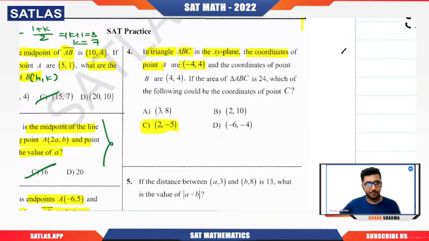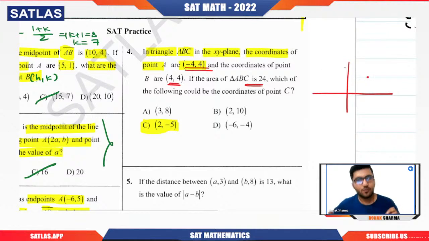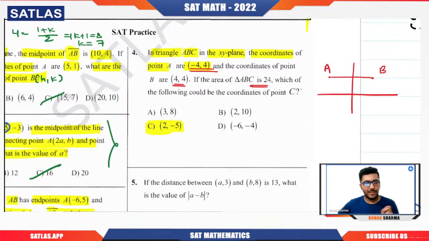They're saying that the coordinates of A are minus 4 comma 4. The coordinates of point B are 4 comma 4. The area is 24. So I'm trying to put the exact coordinates: 4 comma 4 is here, and minus 4 comma 4 will be here. This is A, this is B. Now they are saying that triangle ABC has an area of 24. But which of the following could be the coordinates of point C?